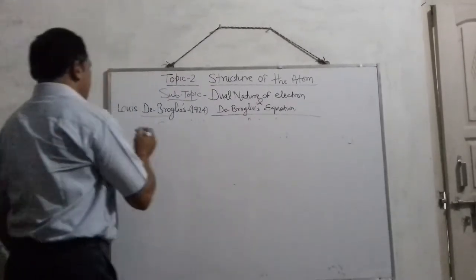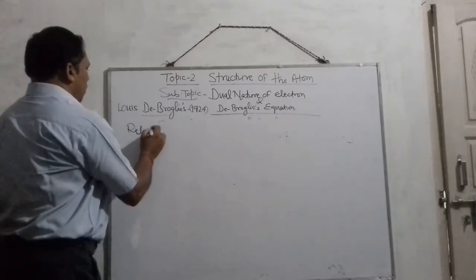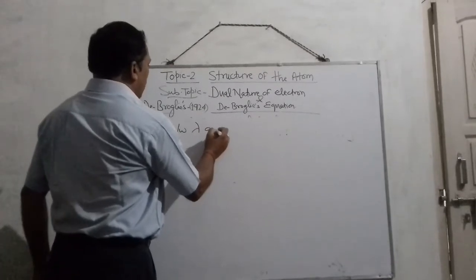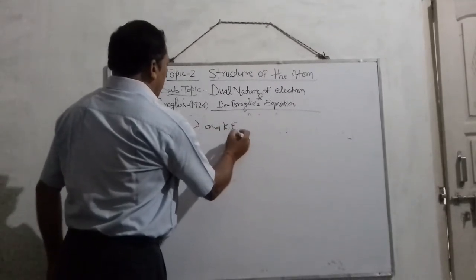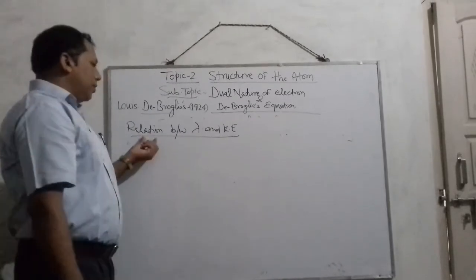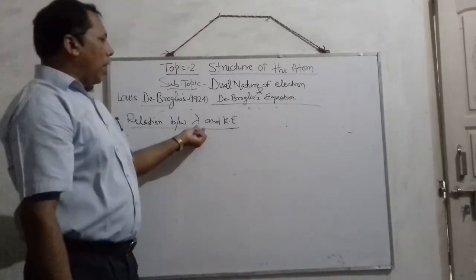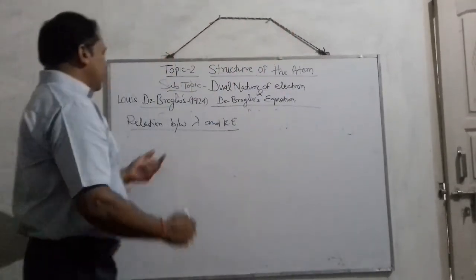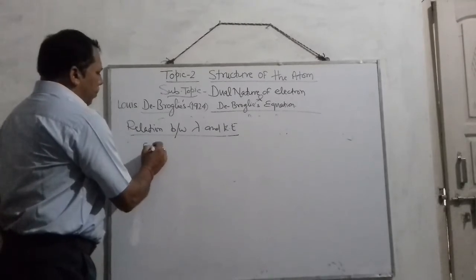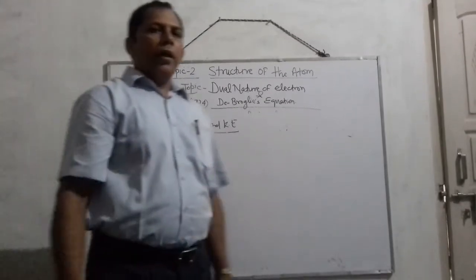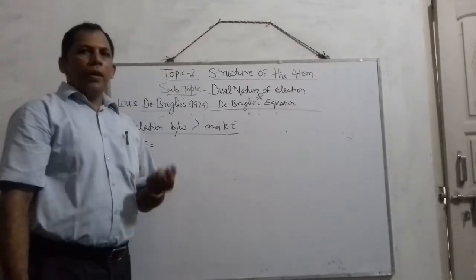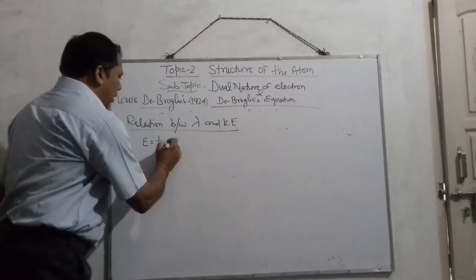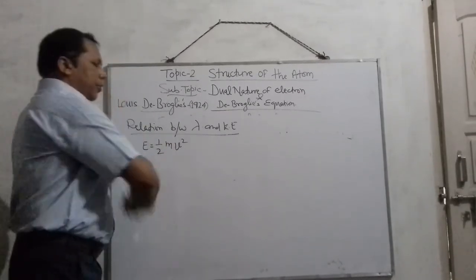So, the relation between wavelength and kinetic energy of the particle. Suppose the kinetic energy of the particle is represented by E, the mass of the particle by small m and the velocity of the particle by v, then mathematically kinetic energy E is equal to half mv square.